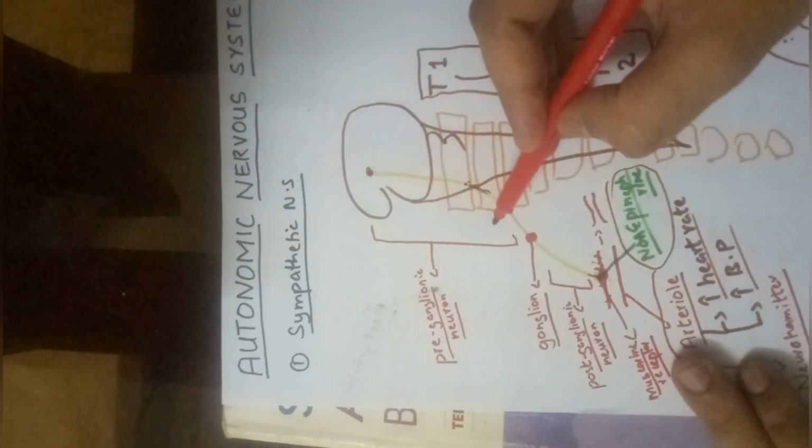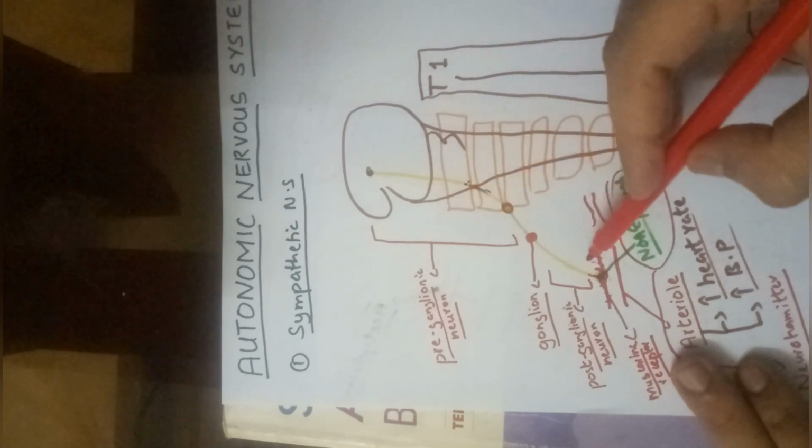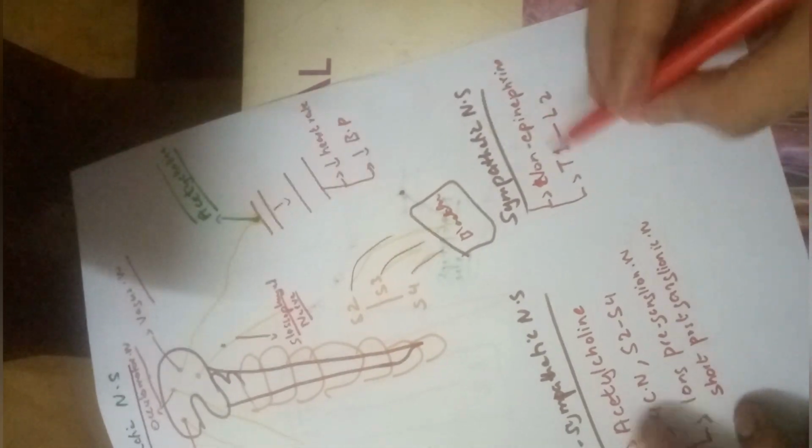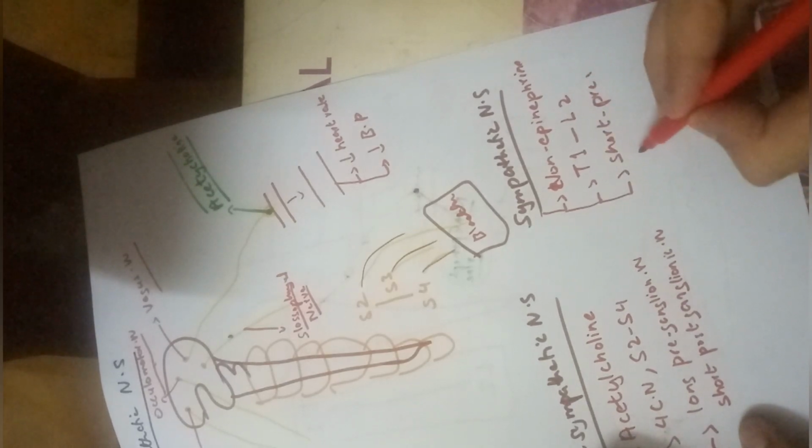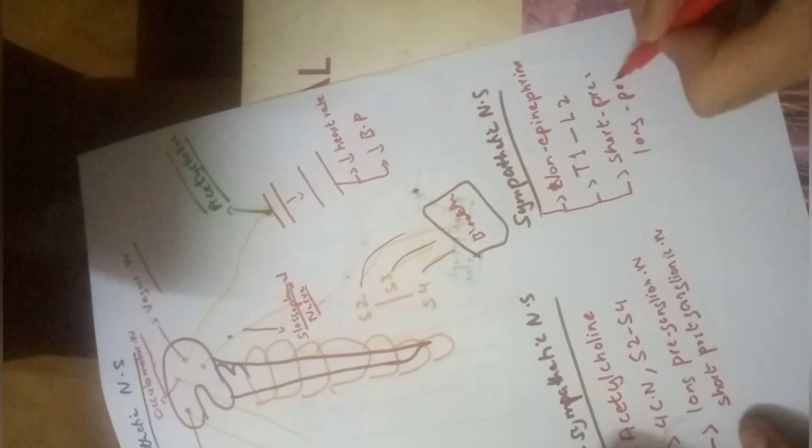Sympathetic nerves have a short preganglionic neuron and a long postganglionic neuron, right? Just vice versa.